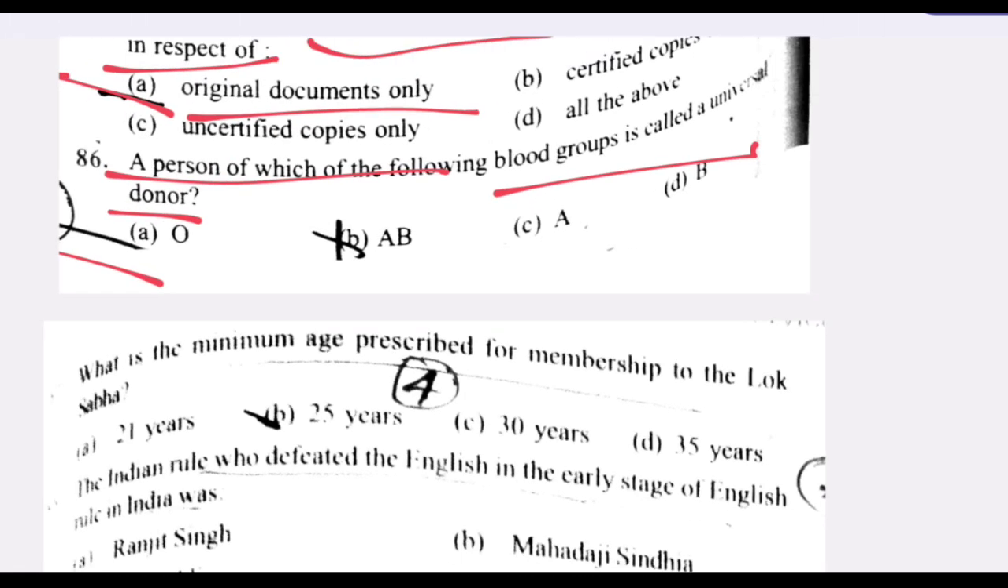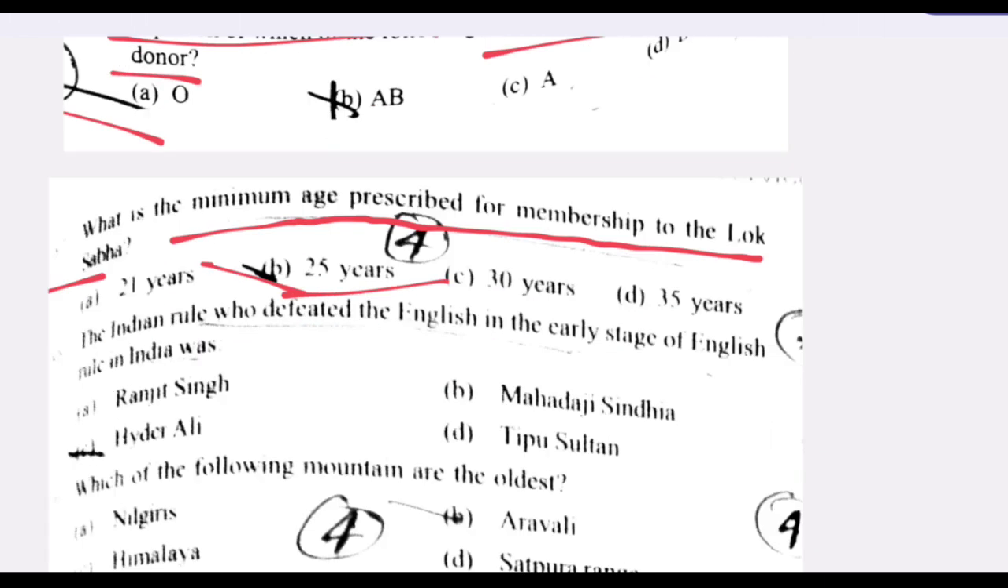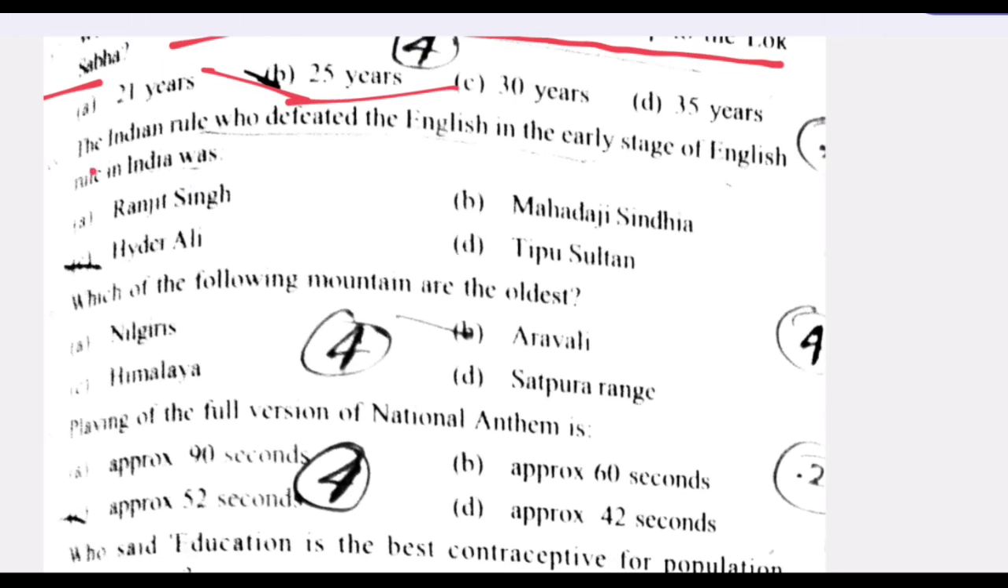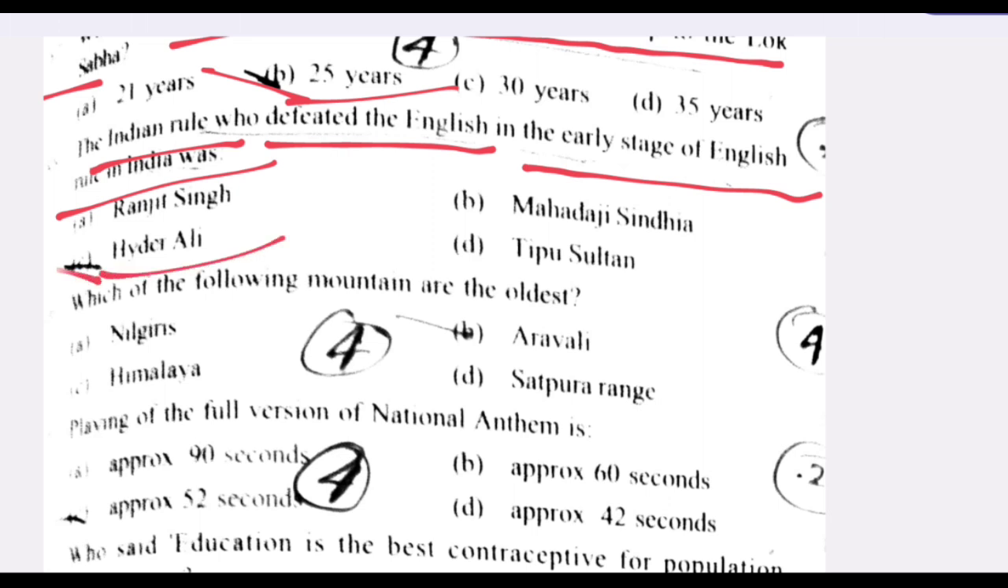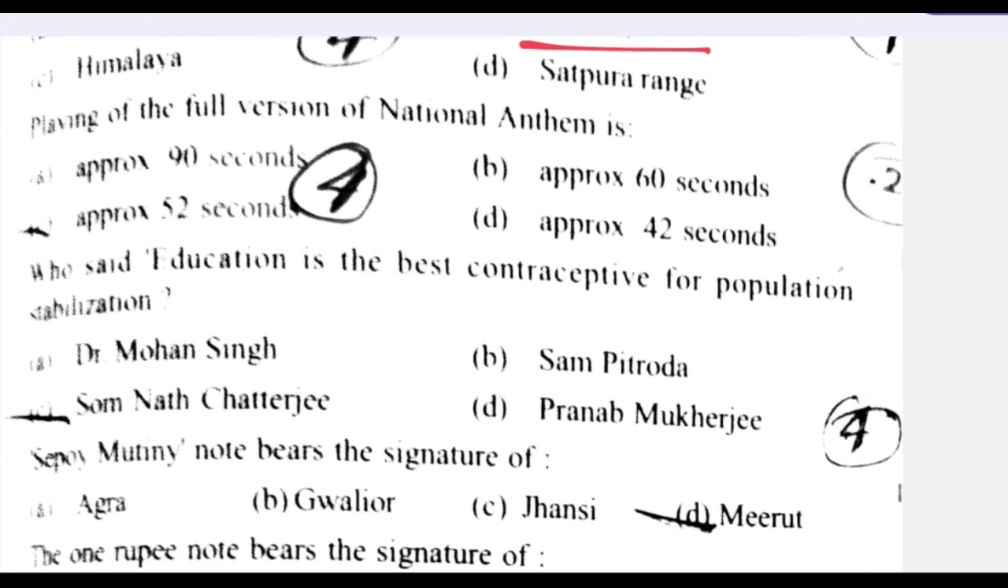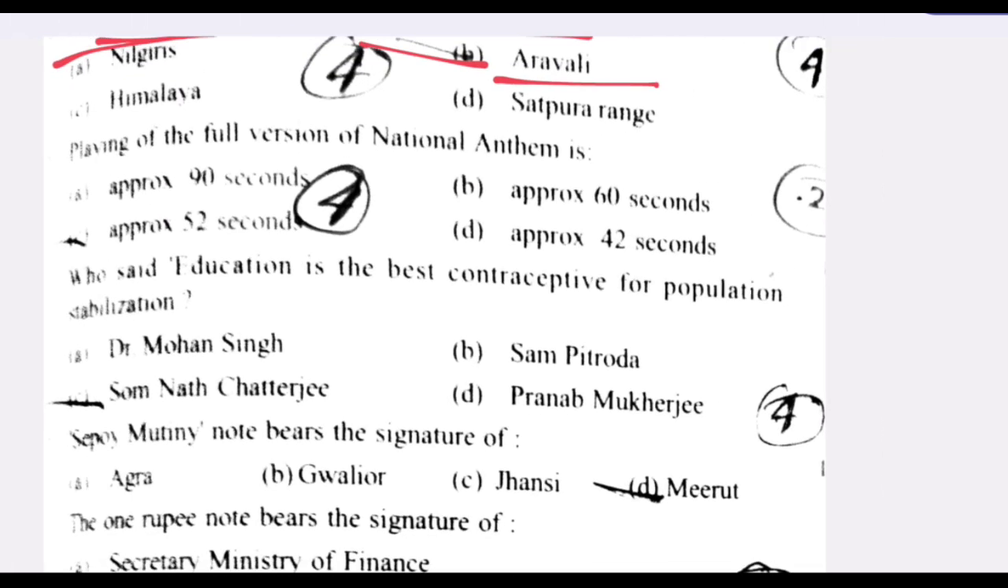Option A is right. What is the minimum age prescribed for the membership of the Lok Sabha? 25. B is the right answer. Next question. The Indian ruler who defeated the English in the early stage of English rule in India was Hyder Ali. C is the right answer. Which of the following mountains are the oldest? Aravalli. B is the right answer. Playing of the full version of national anthem takes approximately 52 seconds. C is the right answer.